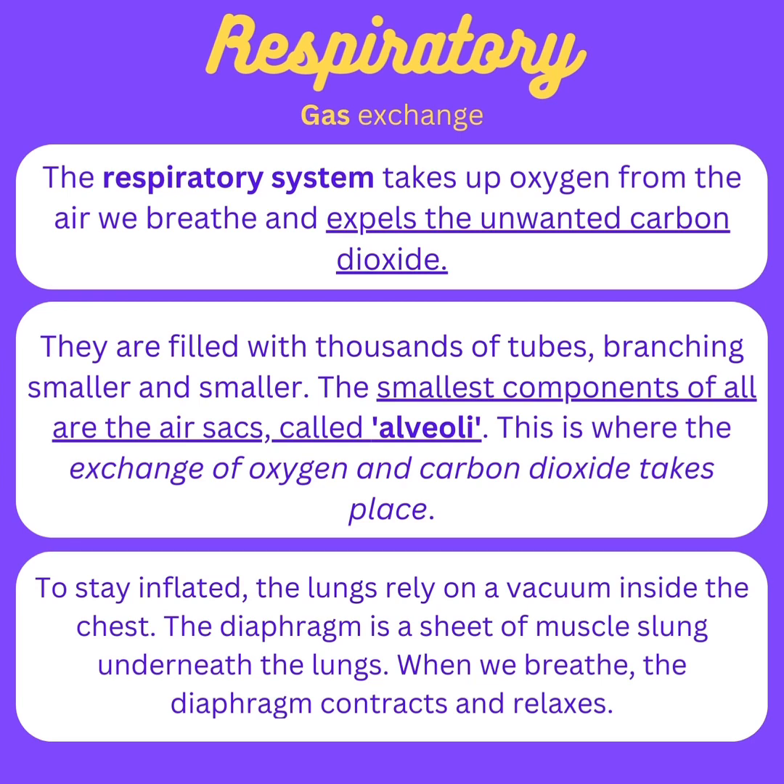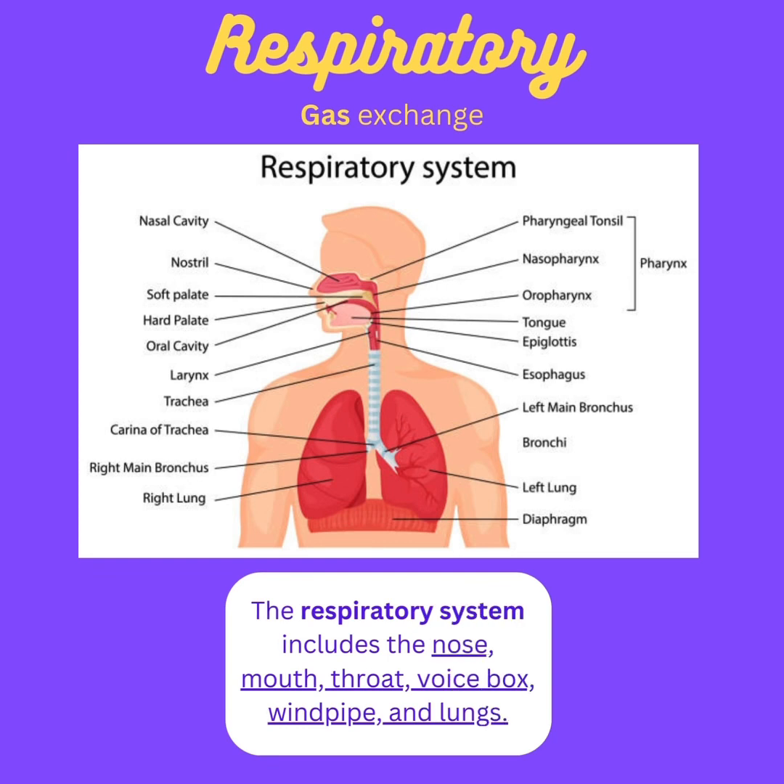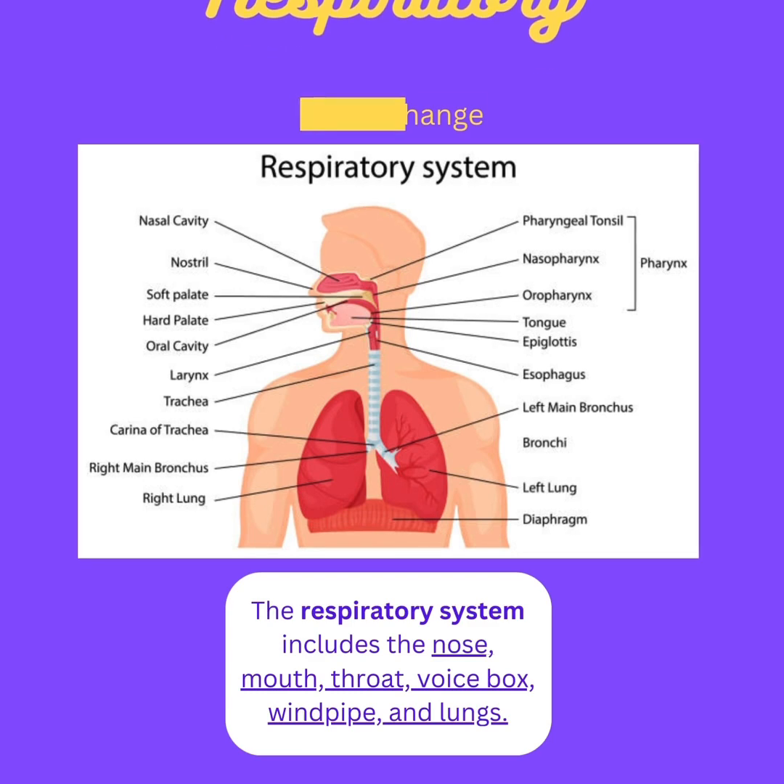To stay inflated, the lungs rely on a vacuum inside the chest. The diaphragm is a sheet of muscle slung underneath the lungs. When we breathe, the diaphragm contracts and relaxes. So here is a diagram. The respiratory system includes the nose, mouth, throat, voice box, windpipe, and lungs.